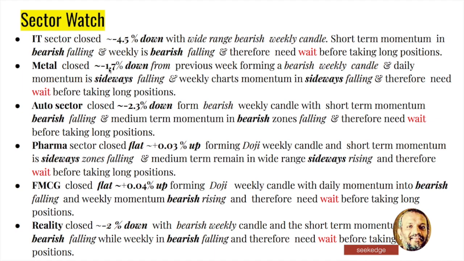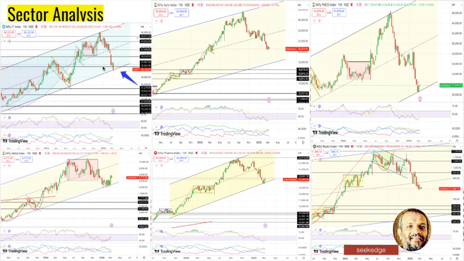Metal was moving sideways and performed slightly better, but this week it fell again. Auto is 2.3% further down. Everything seems bearish with respect to momentum. Pharma and FMCG are flat, and realty is also 2% down. If you look at the charts, it's sort of a make-or-break point for IT. Any breach from here could easily see another 12% fall. It has already corrected 25%, and a further 12% correction could come in. It's at the bottom of the parallel channel, and as of now the trend is bearish.